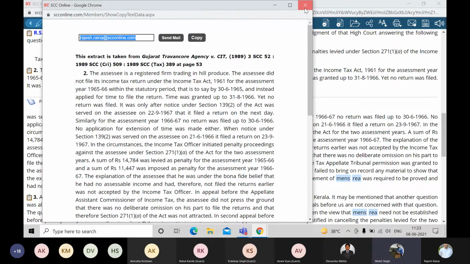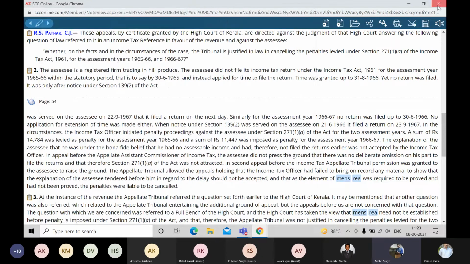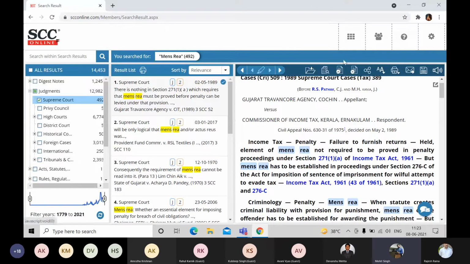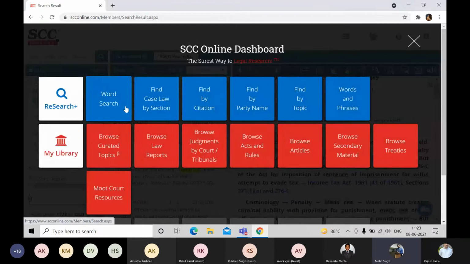Let's move forward to some research part. That is what we are looking for, right? So this was just a basic example to show you how you can do the basic search. Let us go back to the dashboard, the word search, and let us try something extra. There you go, word search.